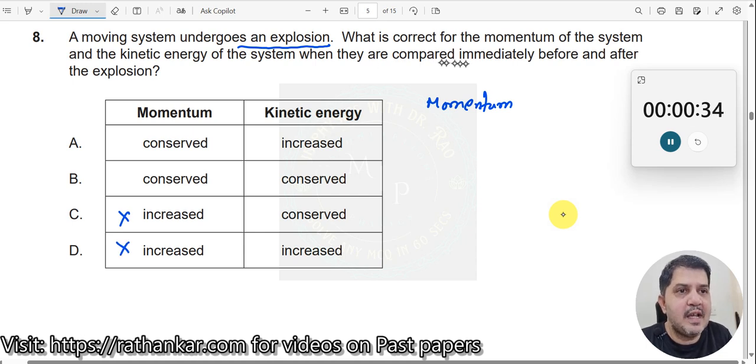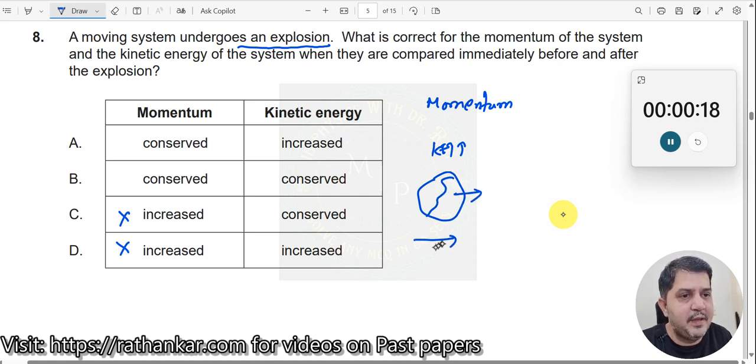Next, what happens to the kinetic energy? Kinetic energy of the system increases. Why does it increase? Since the explosion takes place due to internal forces over here. If you have an object, let us say this part of it breaks, it's already moving like this. This part of it breaks and starts moving in the forward direction.